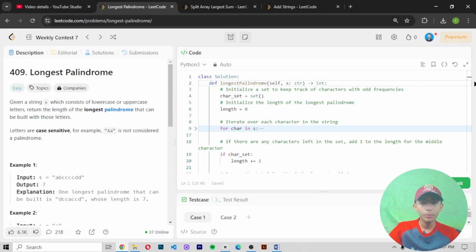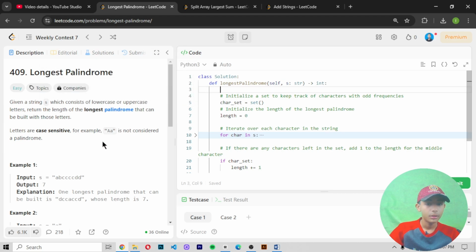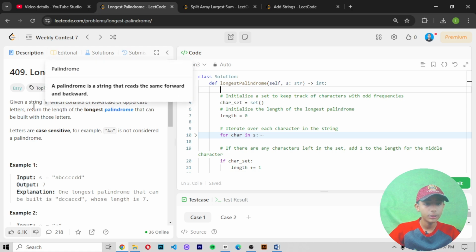So now I'm not beg it because I want to read a question. Okay, that's why. Enter. And what is this link? Let's click on this link. Okay, palindrome is a string that reads the same forward and backward.